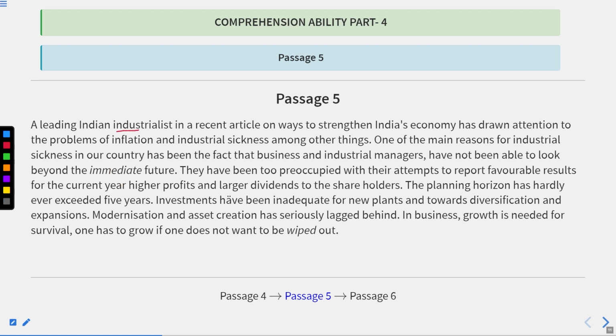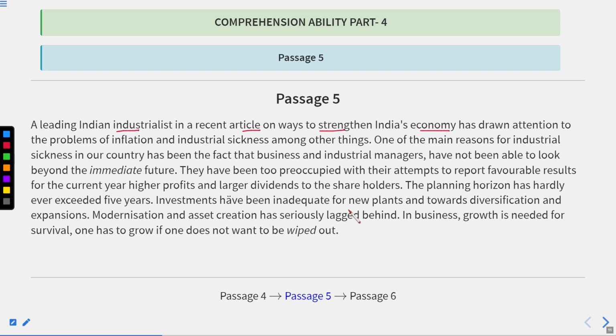A leading Indian industrialist, in a recent article on ways to strengthen India's economy, has drawn attention to the problems of inflation and industrial sickness, among other things. One of the main reasons for industrial sickness in our country has been the fact that business and industrial managers have not been able to look beyond the immediate future. They have been too preoccupied with their attempts to report favorable results for the current year, higher profits, and larger dividends to shareholders.